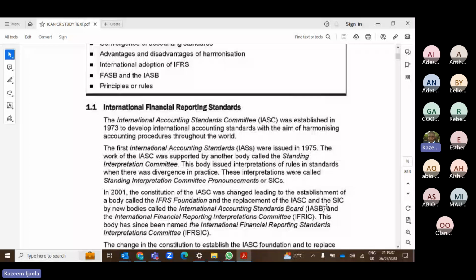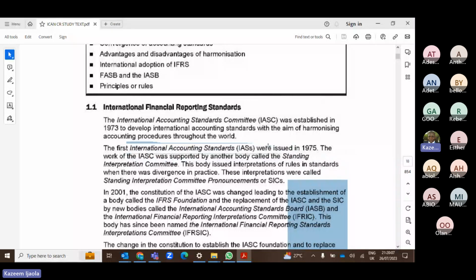This IAS is known as the International Accounting Standard. It is a standard issued by a body known as the IASC, that is the International Accounting Standards Committee. They are responsible for issuing IAS. Are you with me?